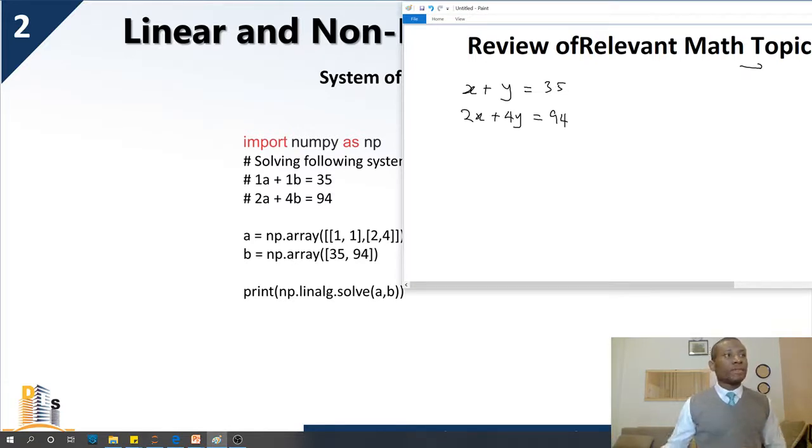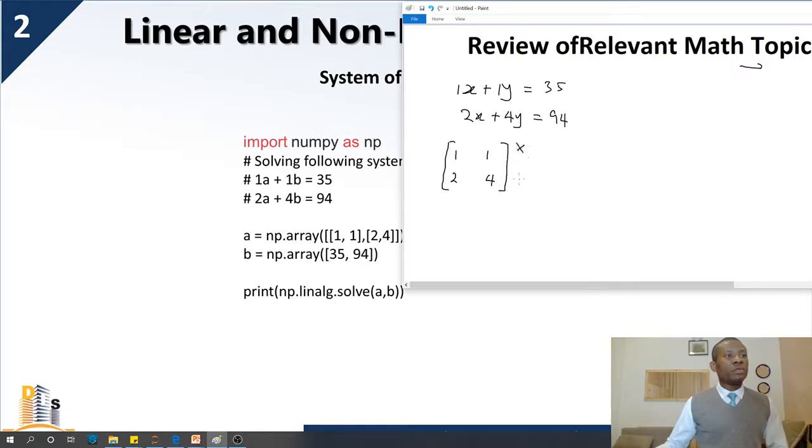very simple. Now to represent this equation, to be able to solve it, you need to represent it in the matrix form. So how to do that? You simply extract the coefficients of this equation. Here we have a coefficient of 1, 1, 2, 4. So this is how to represent it here.